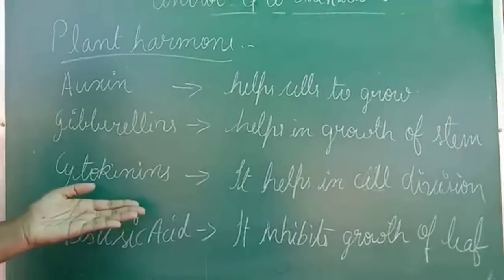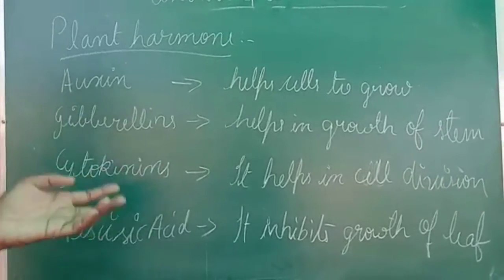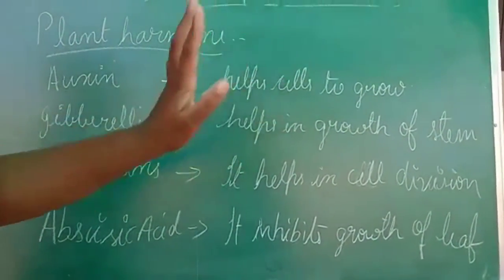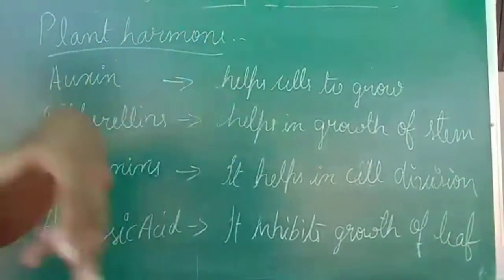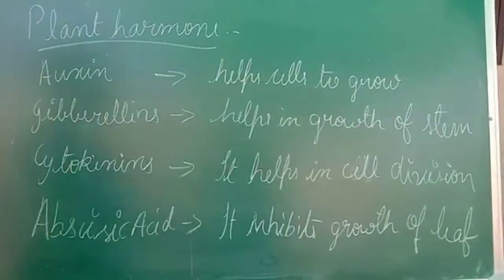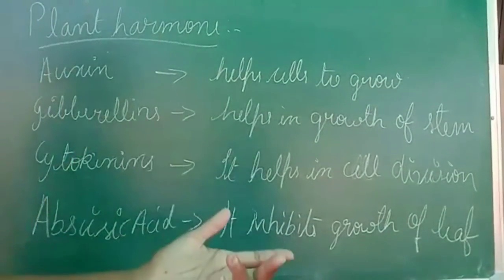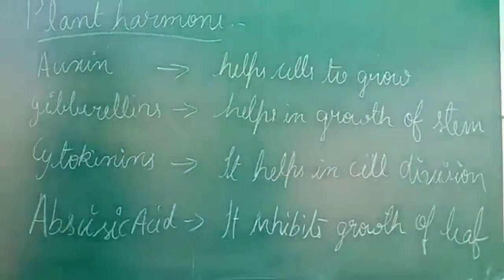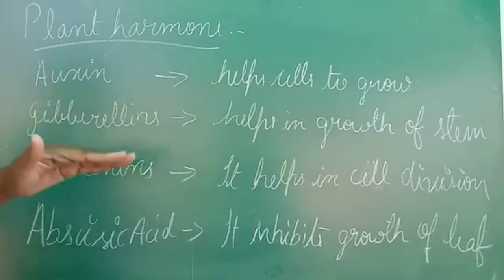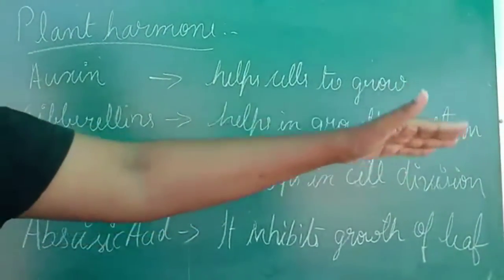Cytokinins is also a plant hormone, and its work is to help in cell division. As I told you about the first one, the plant has cells, and these cells have to divide. Only if the cells divide does the plant grow. So what helps to do the cell division? Cytokinins help. So the work of cytokinins is to help in cell division.